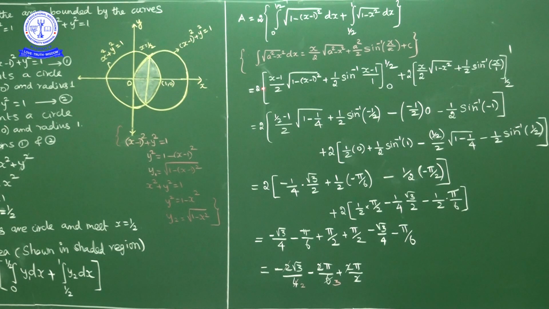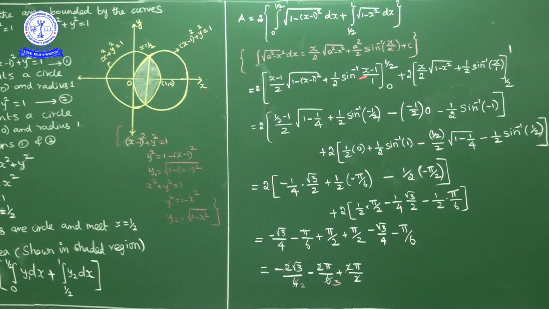So 2 into x minus 1 by 2 square root of a square minus x square plus a square by 2 into sin inverse of x by a, lower limit 0, upper limit 1 by 2, plus multiply 2 here, 2 into, for this part a value 1 and x value x. So using this formula again, integral 1 by 2 to 1 square root of 1 minus x square dx is equal to x by 2 square root of 1 minus x square plus 1 by 2 into sin inverse of x by 1, lower limit 1 by 2, upper limit 1.